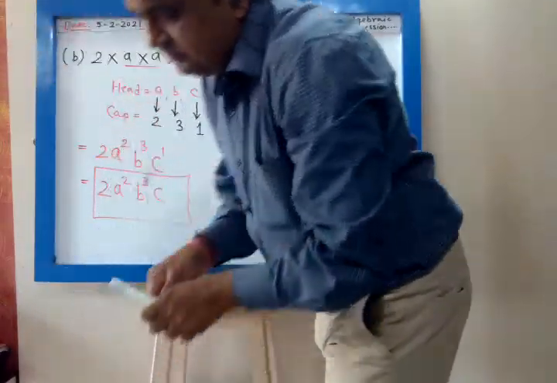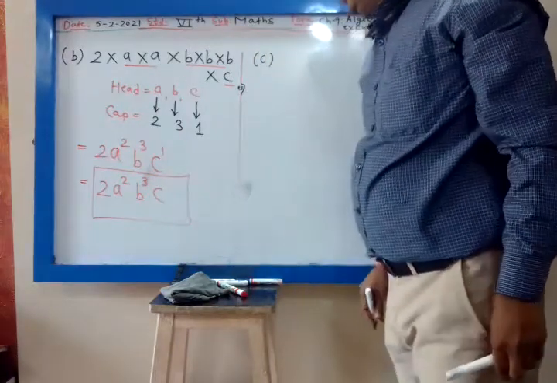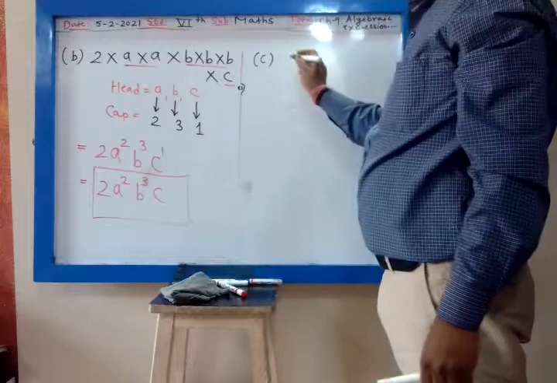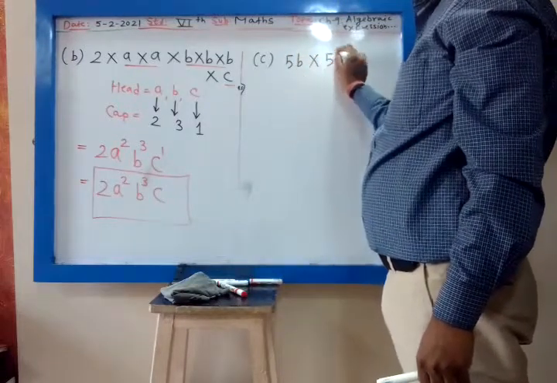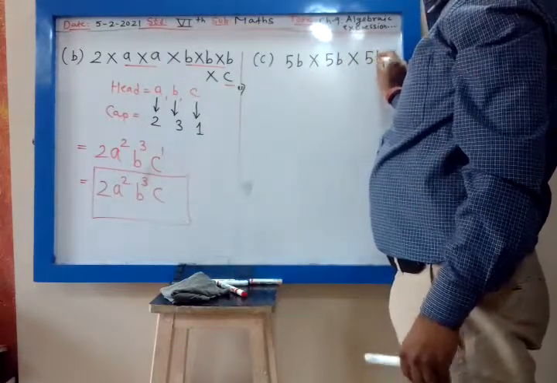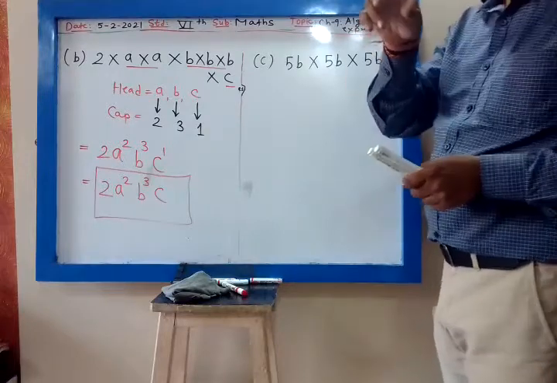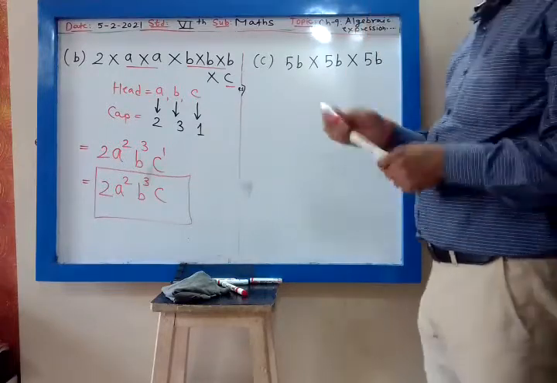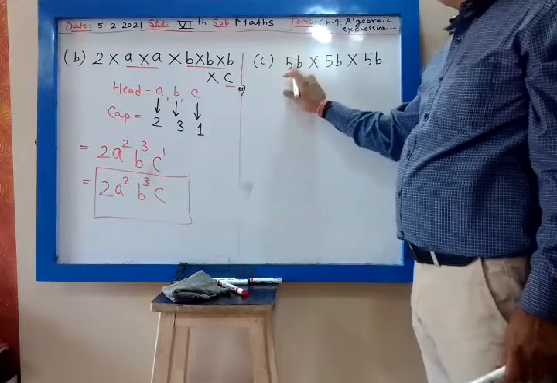Now third, C. It is 5b into 5b into 5b. What is my head? Not b, the head is 5b, because 5 is also multiplied.